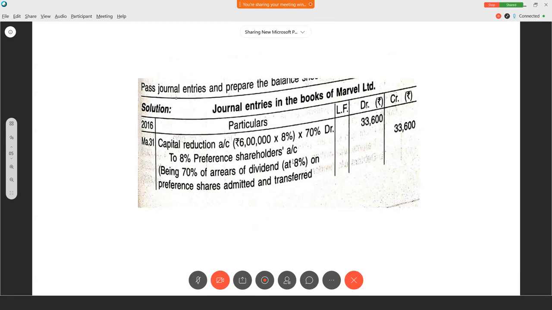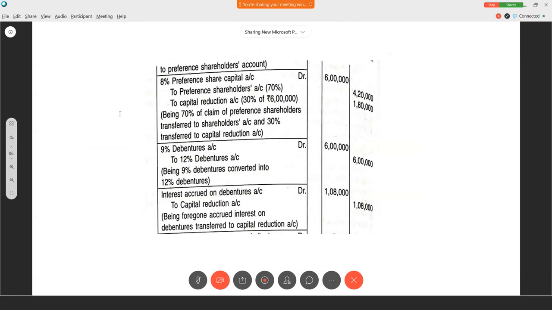We are paying them 70% of the dividend, correct? So 6 lakh into 8%. This is the total dividend. They said in the note 1 year's dividend arrears is there, the same thing. 6 lakh into 8%. But they said only 70% is sufficient for them, right? 70% of it, 33,600. So we paid the arrears in preference dividend.